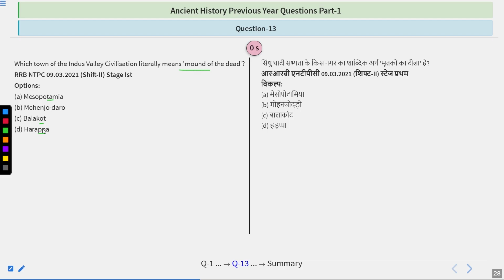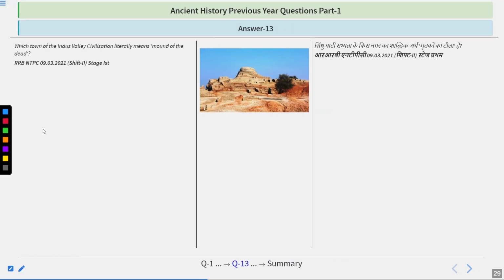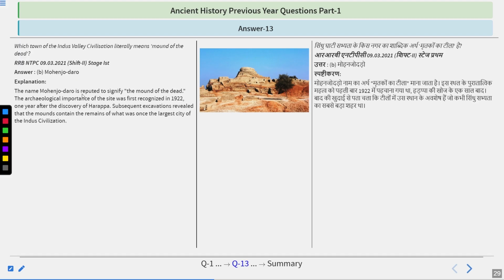I hope your preparation is going well, because this question is quite easy, as the answer is Mohenjo-daro. Here you can see the image of Mohenjo-daro in Sindh, Pakistan. The name Mohenjo-daro is reputed to signify the mound of the dead. The archaeological importance of the site was recognized in 1922, one year after the discovery of Harappa. Subsequent excavations revealed that the mounds contain the remains of what was once the largest city of the Indus Valley civilization. It was discovered by Rakhal Das Banerjee, and the director of ASI at that time, John Marshall, played a very crucial role in the discovery of these sites.